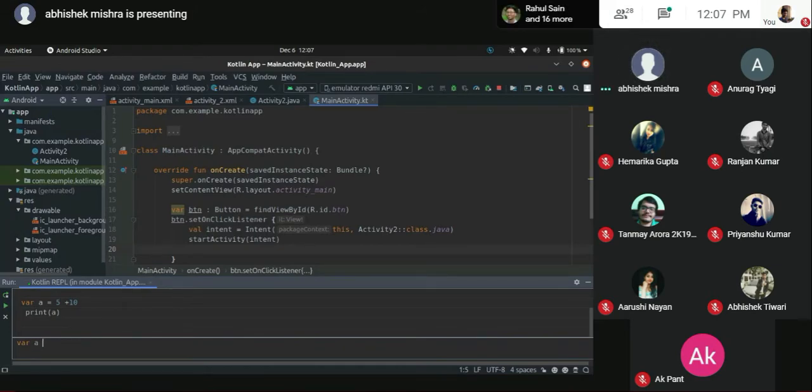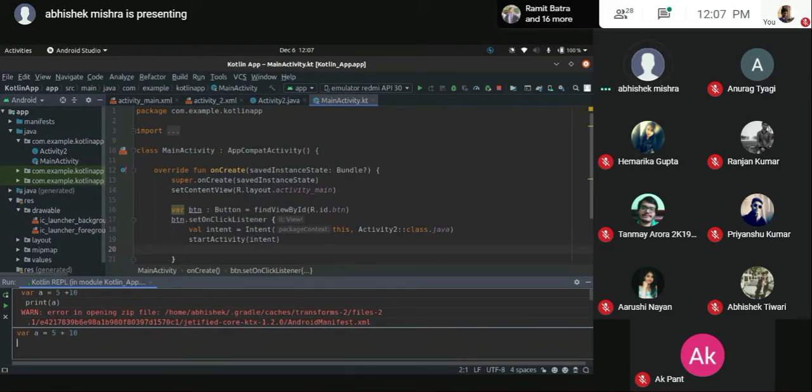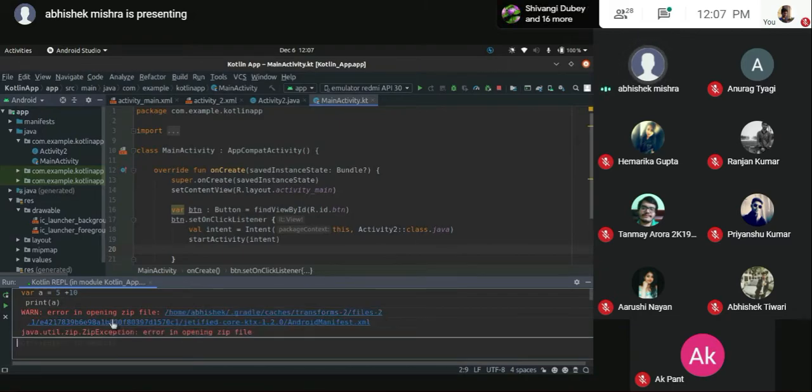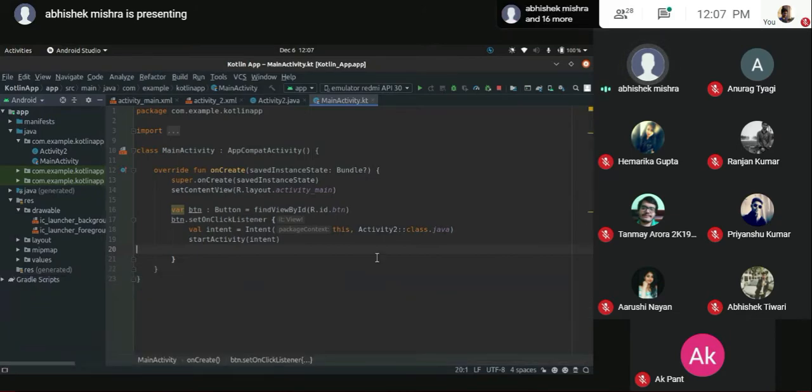Wait, what was the error in this? I think it was doing its indexing. It will give an error, not a problem. Manifest files. I'll introduce you to the project structure in just a minute. It won't be a problem as such. What are manifest files, etc.? Okay, so it is giving some indexing error. Okay, it's indexing right now. Sorry. We'll resume this in a minute. Let it complete the indexing.